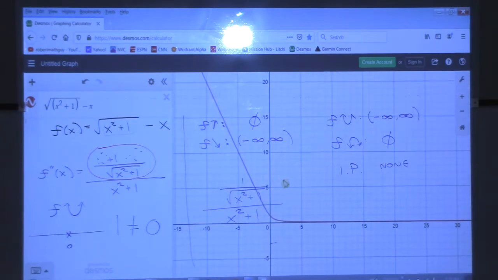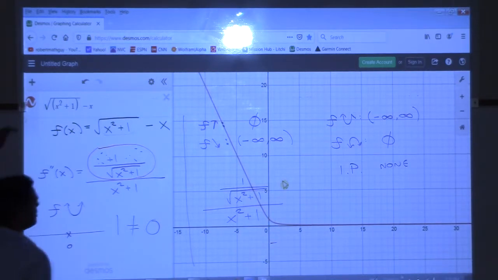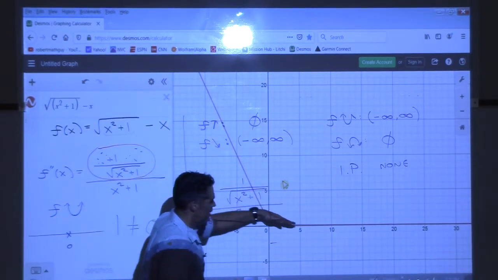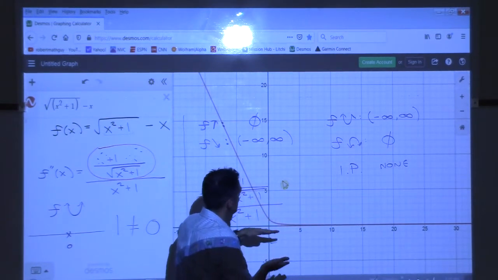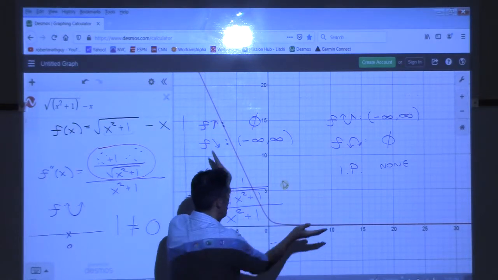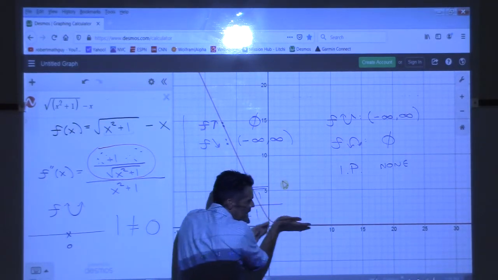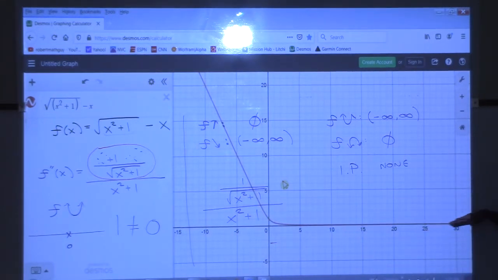Pretty boring. Always decreasing, right? But we have an asymptote. Looks like it has an asymptote. So we have this, and it's always concave up, right? This is a smile, still smiling the whole way. It's a very flat-looking smile, but it is a smile.